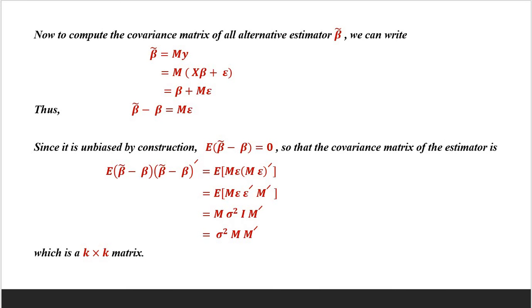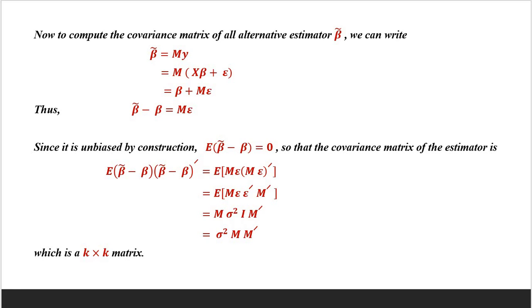Now, to compute the covariance matrix of the alternative estimator beta curl, we can write beta curl equals My. Y is the linear model, X beta plus epsilon. So it will be equal to beta plus M epsilon, and thus we get beta curl minus beta equals M epsilon.